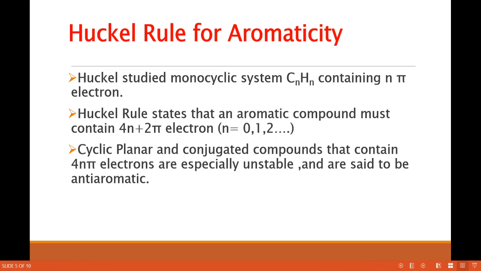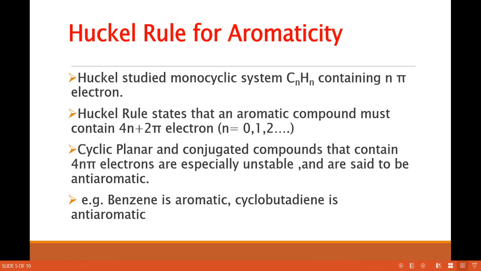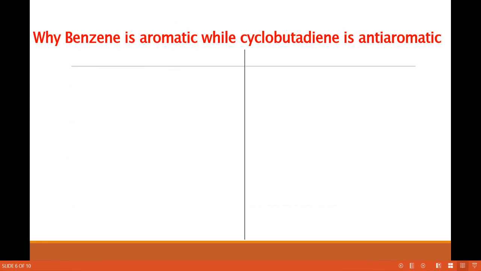In the previous slide we discussed this part. The compounds which are cyclic, conjugated and containing 4n pi electrons, that system is said to be anti-aromatic. Okay, then the examples are benzene is aromatic, cyclobutadiene is anti-aromatic. So why is benzene aromatic and cyclobutadiene anti-aromatic?